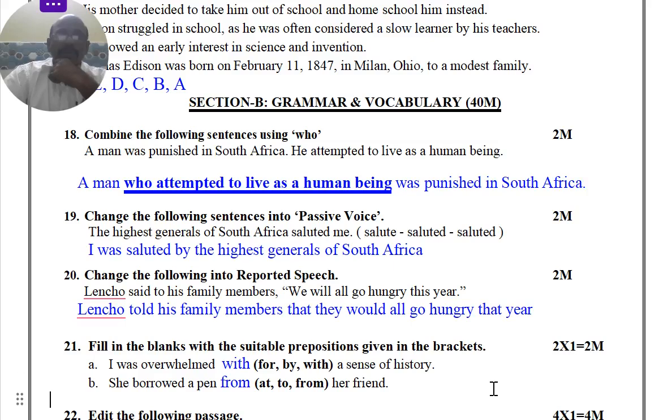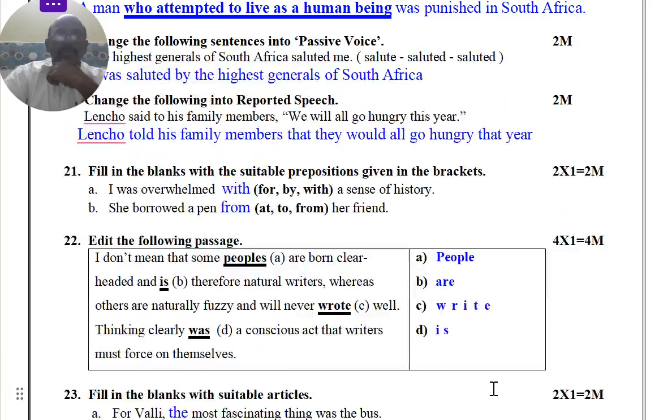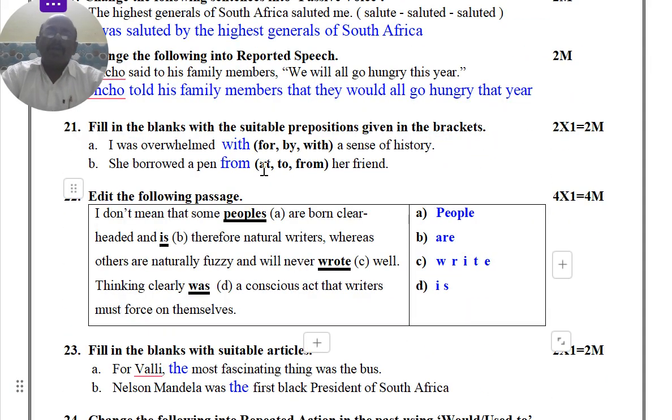Now, let's come to the prepositions. Prepositions come only through more practice. I was overwhelmed with a sense of history. She borrowed a pen from her friend.